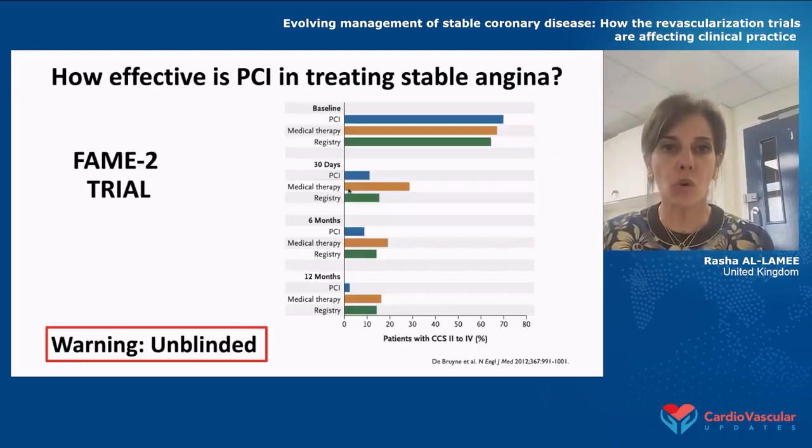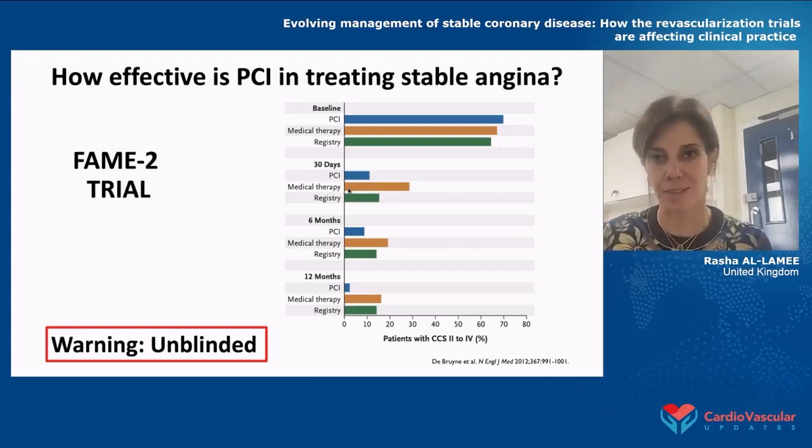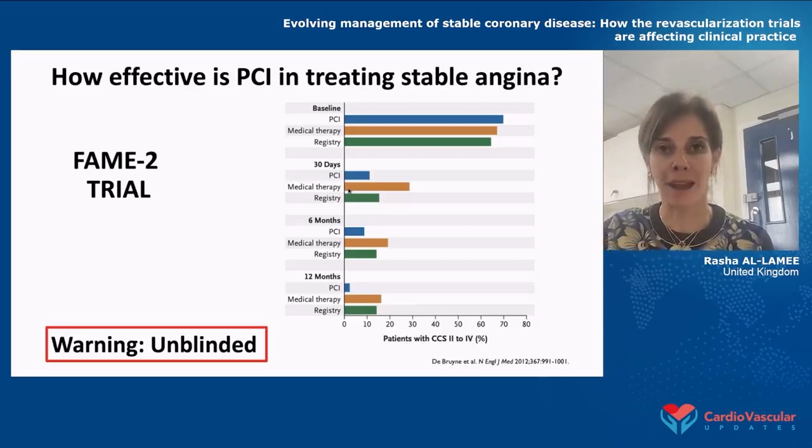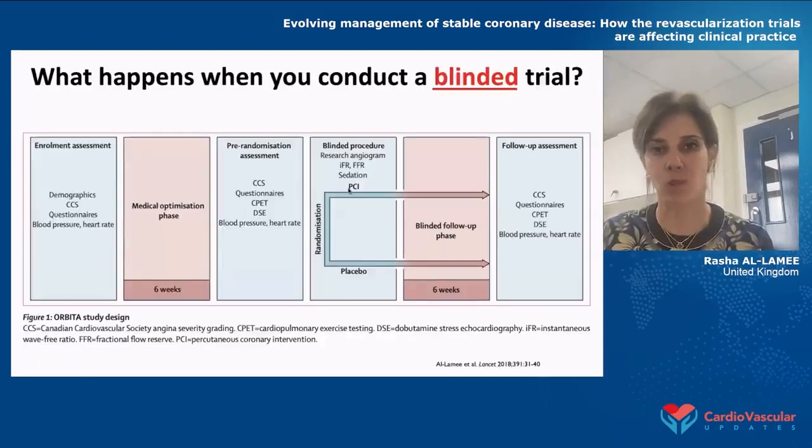Now, what's also important to remember is that while angioplasty might be effective in treating stable angina, our trial design can really affect this. And when you tell a patient that you've done a therapy that you believe to be effective, they often feel a lot better. And we definitely saw this from ACME, from COURAGE, and also from FAME2.